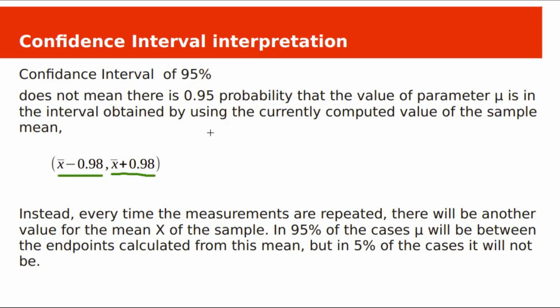Mu is a fixed value. You cannot express it as a probability. Instead, every time measurements are repeated, there will be another value for the mean x̄. This is the sample mean. In 95% of cases, mu will be between the endpoints calculated from this mean. Within this range of two values, mu will be there 95% of times. But in 5% of cases, it may not be within this range.